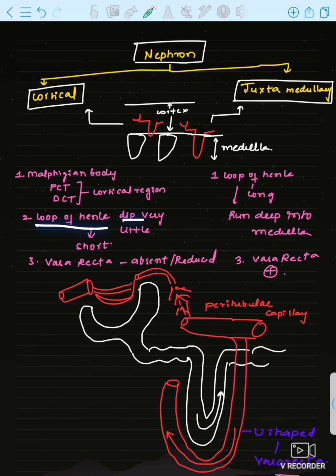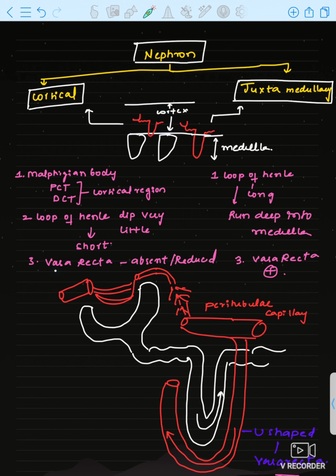The loop of Henle dips very little into the medulla, a short loop of Henle is present. That is why the loop of Henle will dip very little into the medulla. And see, majorly this Bowman's capsule, PCT and DCT will be present in the cortex, and through the blood vessels it will be supplied.